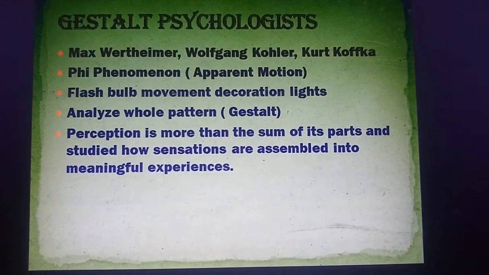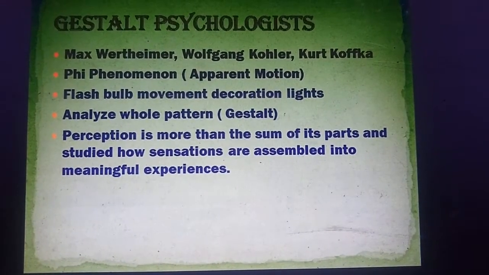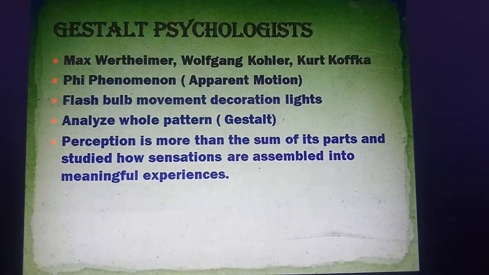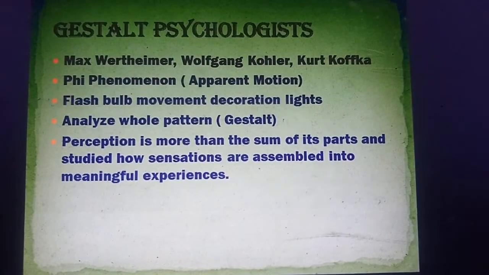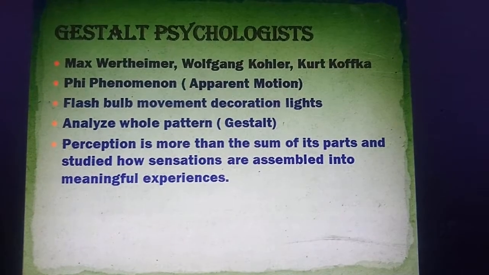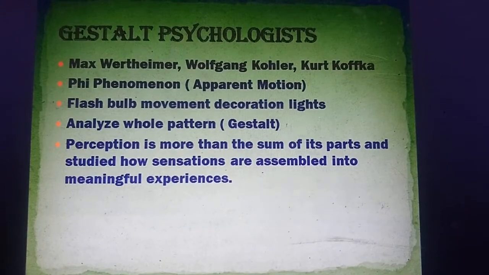And again next, Gestalt psychologists. These are three psychologists, Max Wertheimer, Wolfgang Kohler, Kurt Koffka. They explained about a phenomenon, that is apparent motion. We see when we switch on one light and then another light beside it, we feel that the light is moving. So this is how we are going to feel. That is called the flash bulb movement.